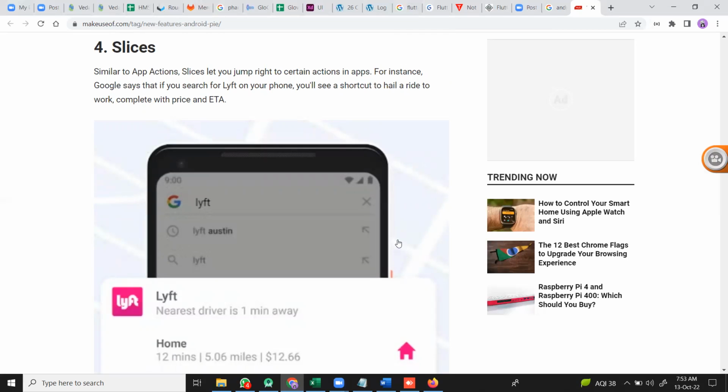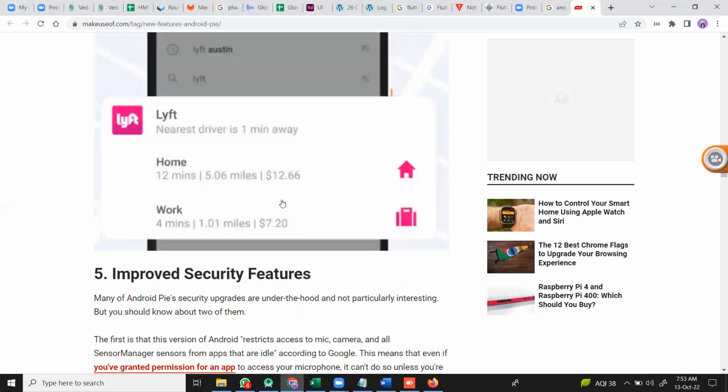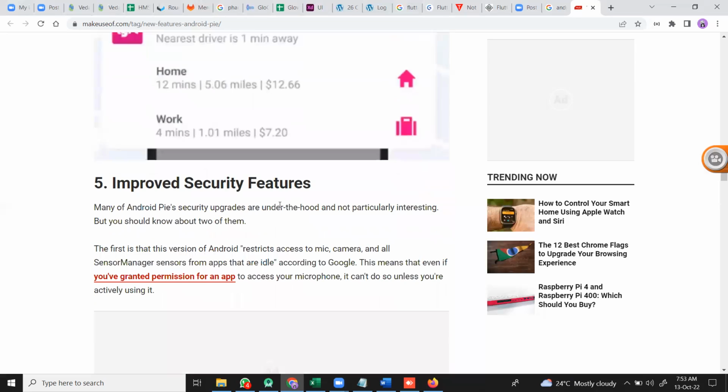If this particular app is there, like I'm searching for Flipkart in my Google search, the Flipkart app is there. It shows the app as the first priority, because more installs will happen for this particular app. Such a feature has been introduced in this, along with improved security features. Security is very, very important.